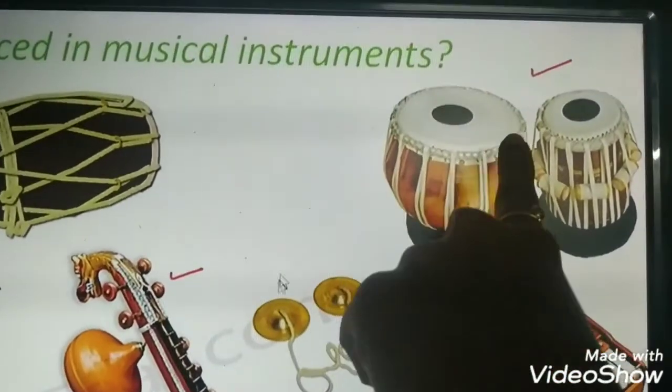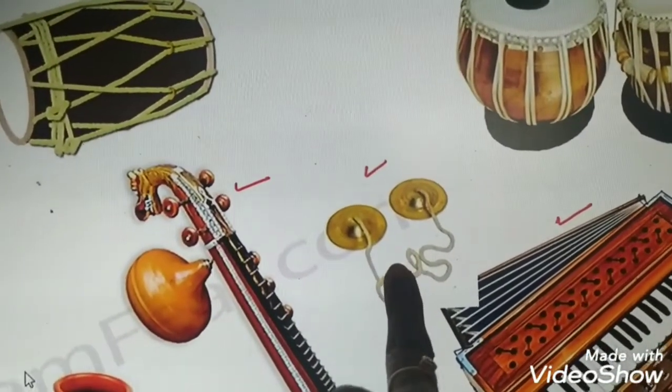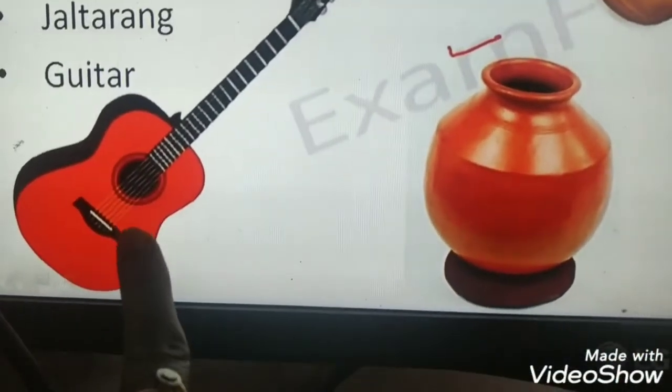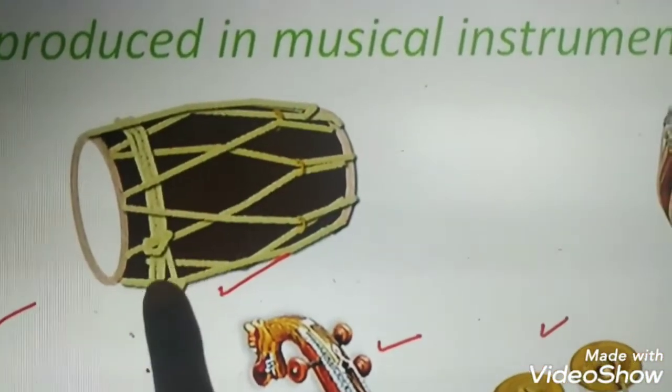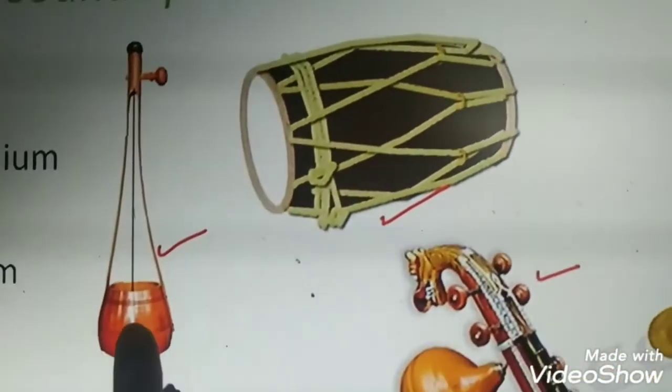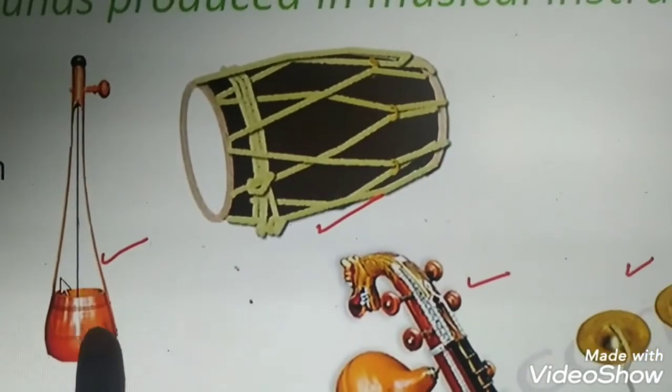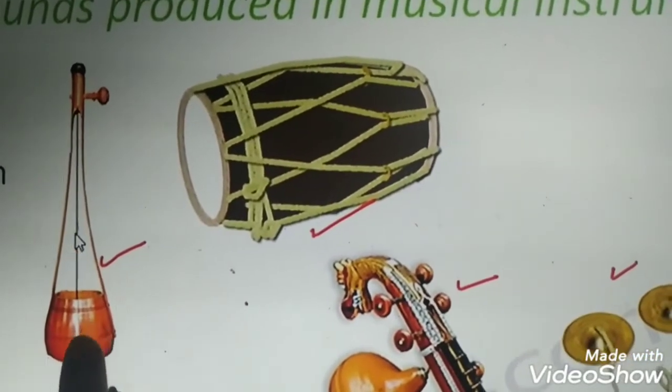This one, Veena. This is Veena, and this is harmonium. This is tabla, and this is Manjira. Okay, Chedatalu used to say Manjira. And this is called Ghatam. It looks like a pot and it produces sound. And it is guitar, and it is dholak. What is this? Dholak. And this is ek tara. Tara means string. Ek tara, you might have seen this.